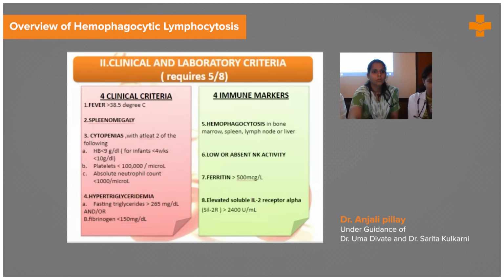cytopenias, at least two of the following, where hemoglobin is less than 9, platelets less than 1 lakh, or absolute neutrophil count less than 1000, with hypertriglyceridemia, where fasting triglycerides are more than 265, and hypofibrinogenemia less than 150. Immune markers: we have to demonstrate a picture of hemophagocytosis in bone marrow, spleen, lymph node, or liver, and low or absent NK activity, ferritin levels more than 500, and elevated soluble interleukin 2 receptor alpha.